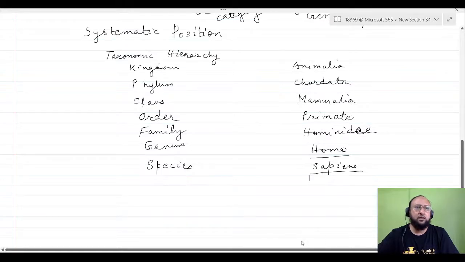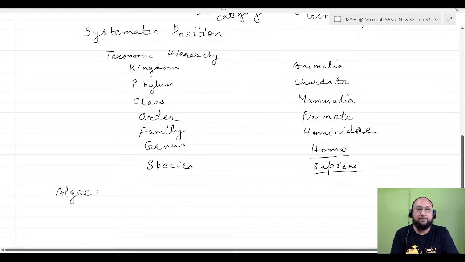Now another thing is that after this, according to the syllabus, we have to study the different groups of organisms. First with the plants and then with the animals. So starting with the plants, first we will study the algae.